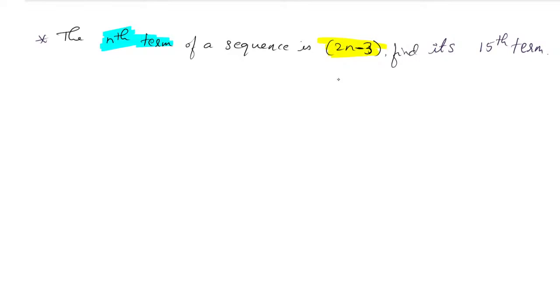Nth term is equal to, okay, 2n minus 3. Yes, that is correct. The nth term is equal to 2n minus 3. Very good, Akash, Sudesh. It is one of the terms of the AP sequence, yes, that is correct. But the nth term is nothing but an. an is equal to 2n minus 3. Okay, it is a term of an AP, yes, very good. But it is the nth term. Nth term means what? an.